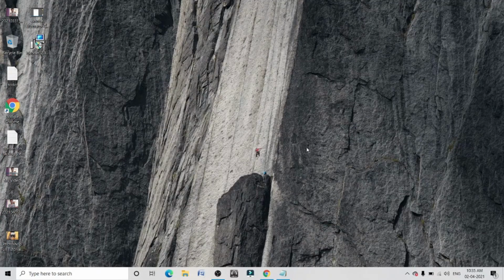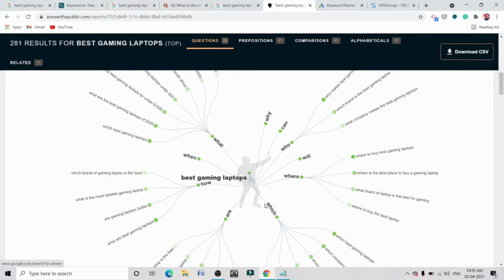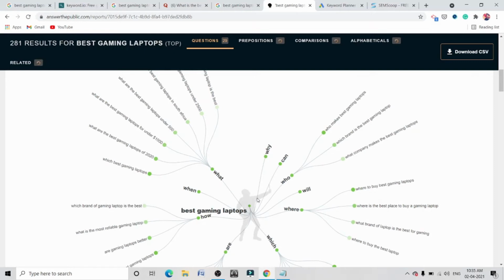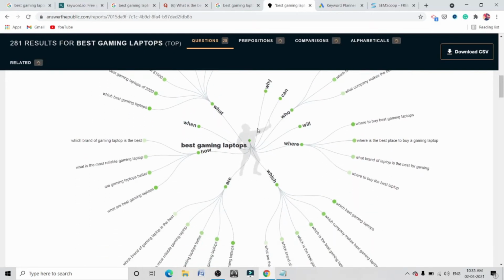The Answer the Public platform will give you long tail keywords. You can see these are the long tail keywords for your topic, best gaming laptop. You can explore more on this platform. Okay, so that was Answer the Public.